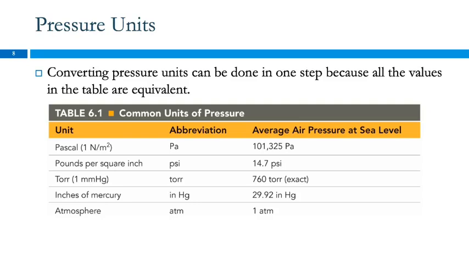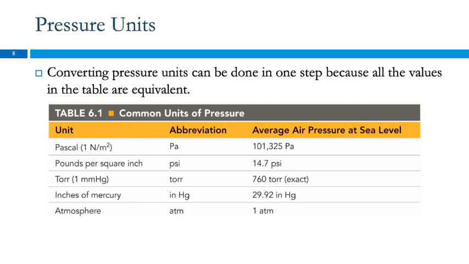Most of these we will not use very much. Like pascals, there might be a couple of questions that are just unit conversion issues where I would either give you that relationship or you could look it up if it was a homework problem. I don't expect you to memorize that.